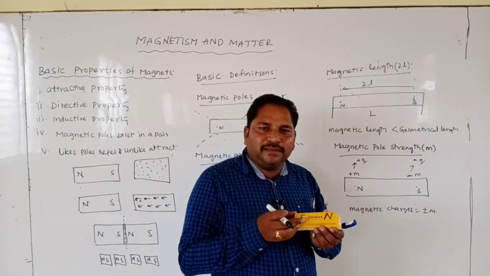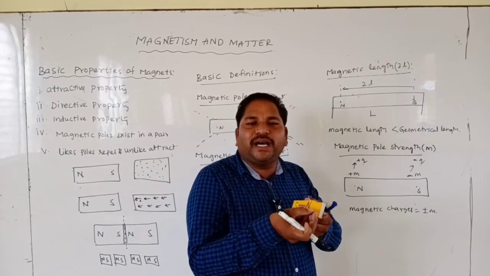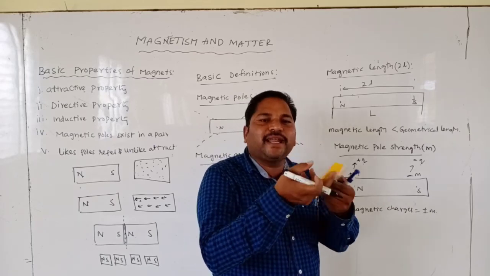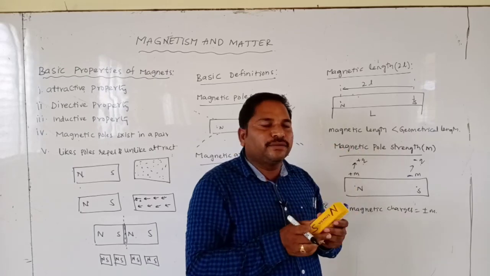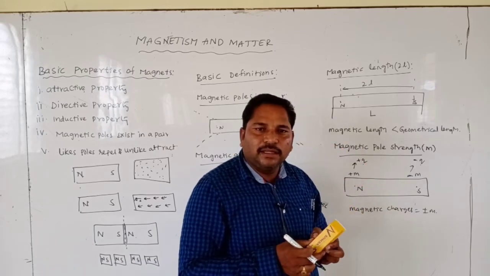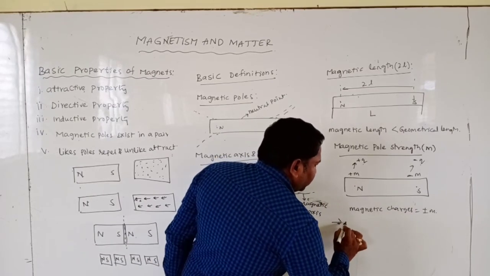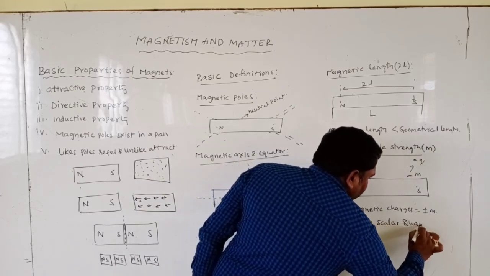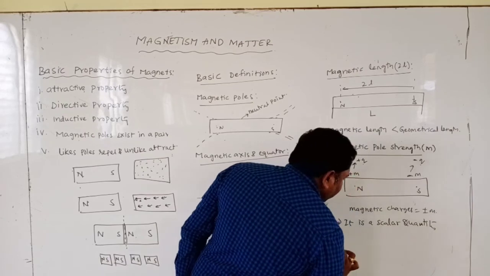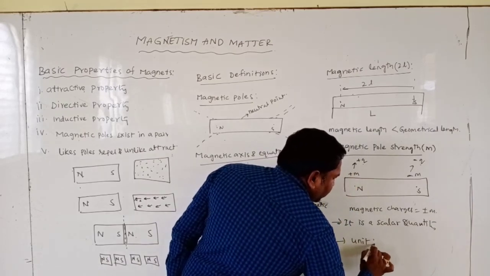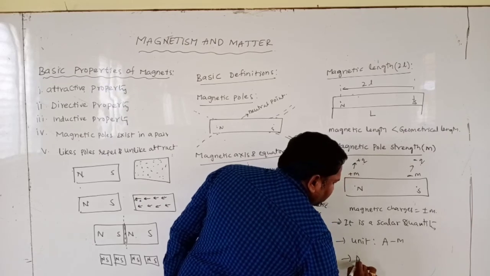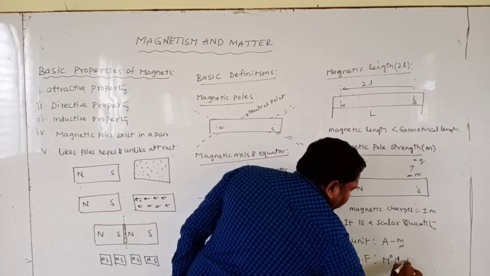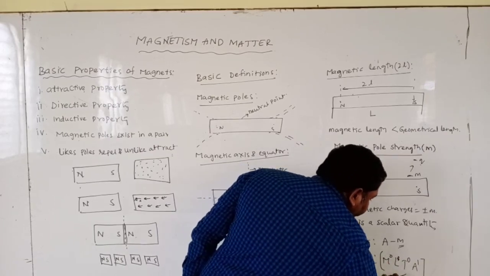Magnetic pole strength means the ability of the magnet to attract or repel another bar magnet. It is a scalar quantity. Its unit is ampere meter, and the dimension formula is M power 0, L power 1, T power 0, A power 1.